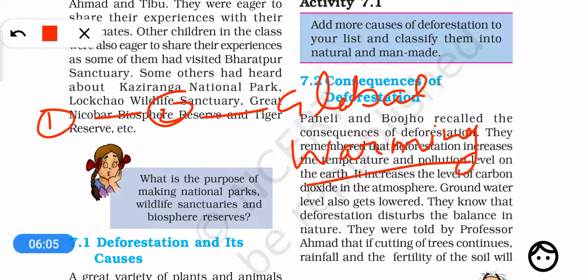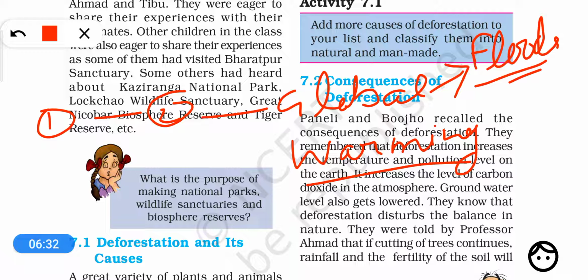Okay, now because of global warming there are different types of consequences of deforestation. First, due to global warming the glaciers are melting, and because of this the water level is increasing in the seas and oceans, and this leads to floods in coastal areas.